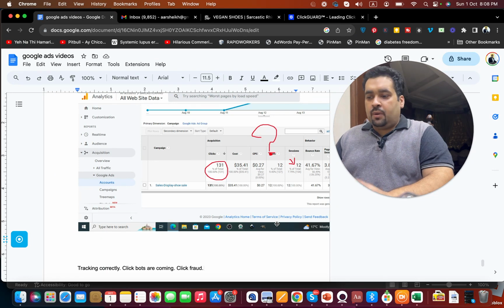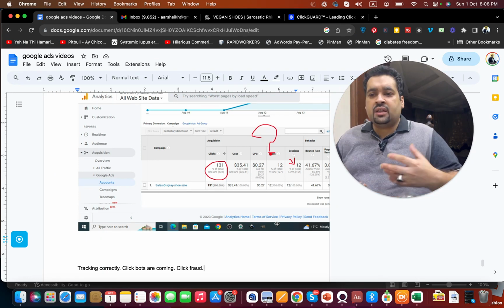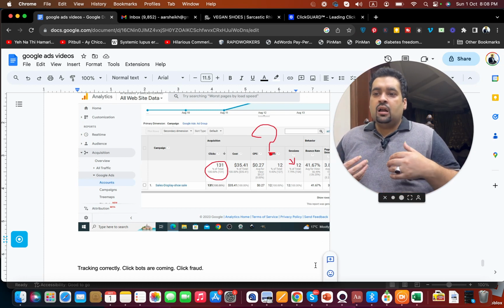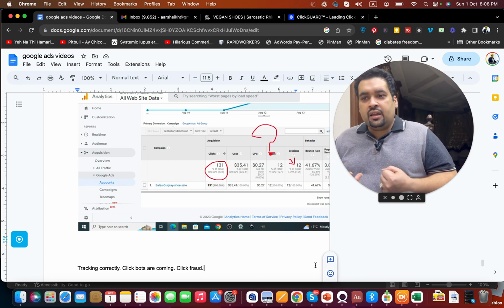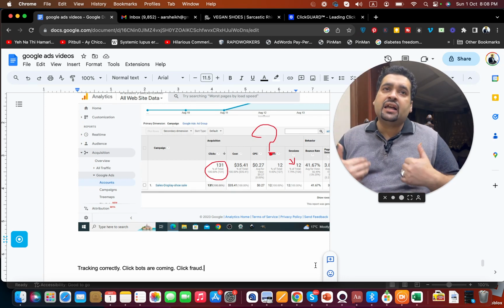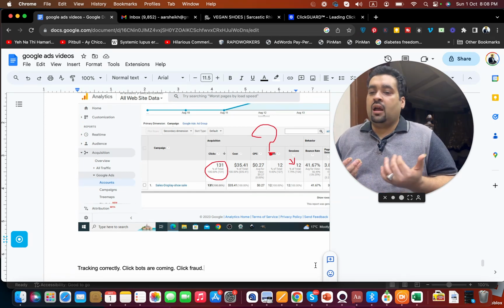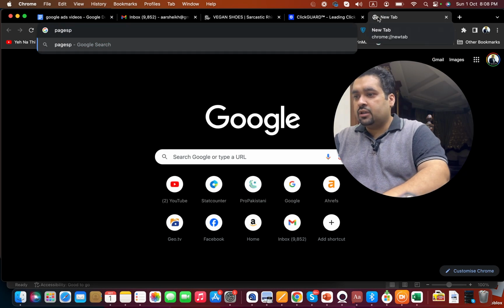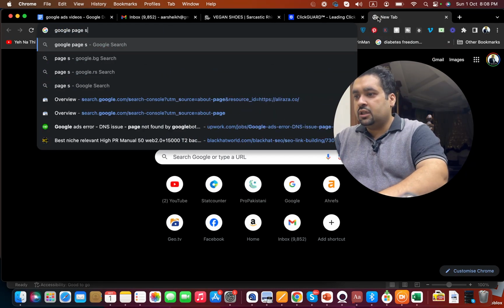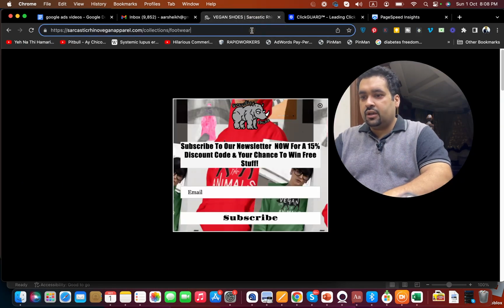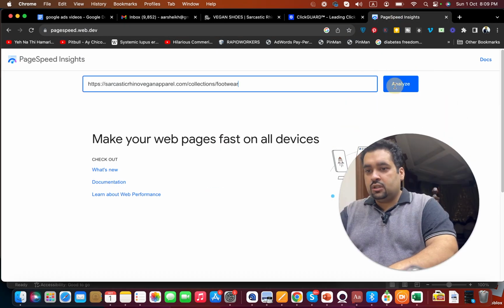But apart from click bots and click fraud, there can be another thing, but that is highly unlikely because your bounce rate is low, and that is people leaving your website before it gets loaded. But this is a highly unlikely option because your website loading time is quite fast. Even if I do a Google page speed comparison to cross-check, it's loading quite fast here. But let me see it as well.